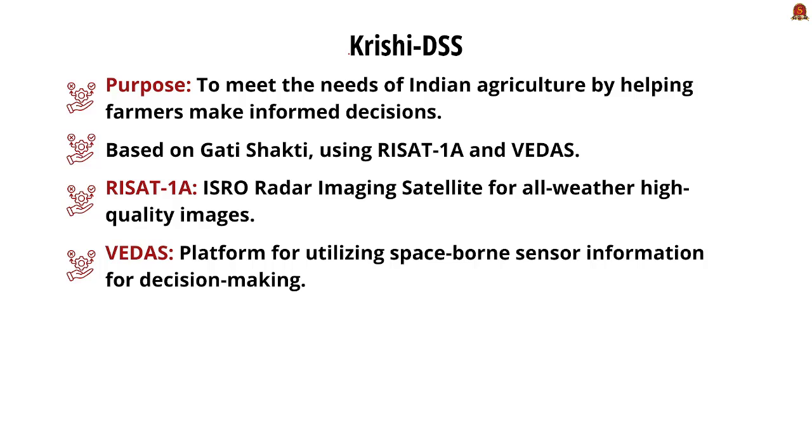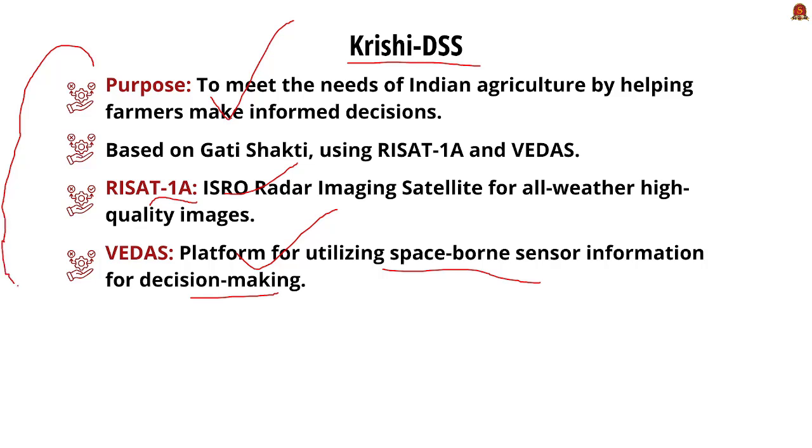Now let's see what Krishi-DSS actually means. Its main purpose is to meet the needs of Indian agriculture by helping farmers to make informed decisions. It is based on Mission Gati Shakti, which is using RISAT-1A and VEDAS. What is RISAT-1A? It is an ISRO radar imaging satellite for all-weather high quality images. And VEDAS means it is the platform for utilizing spaceborne sensor information for decision making. Combining this information, complex problems with respect to farming and agriculture can be solved.